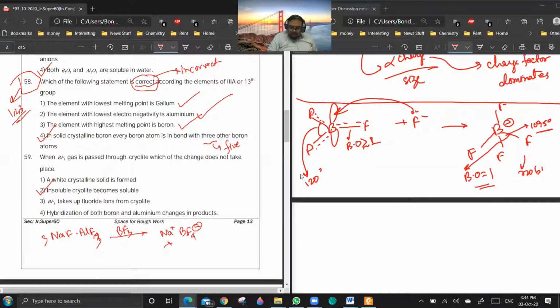So the BF3 will react with the NaF part, plus AlF3.